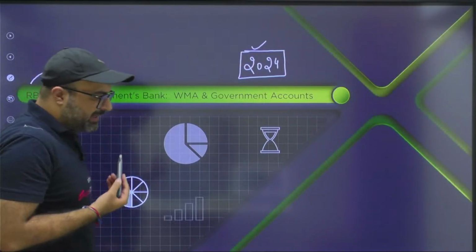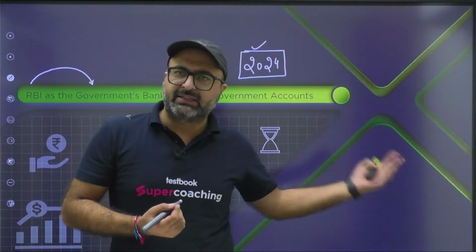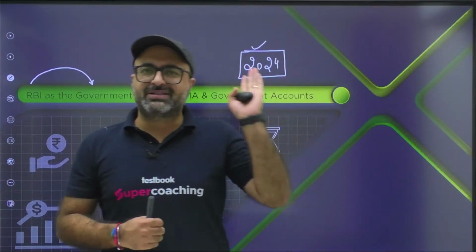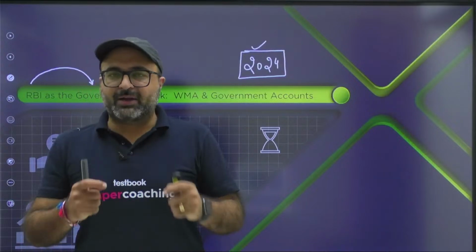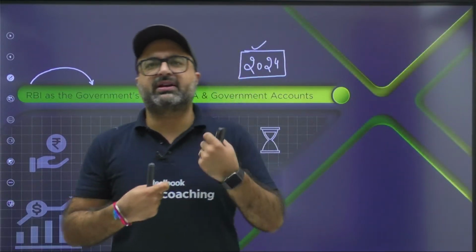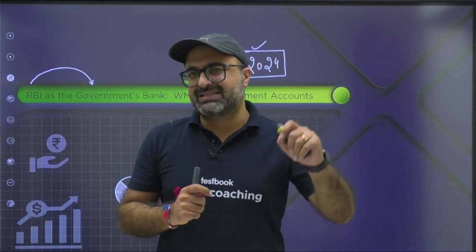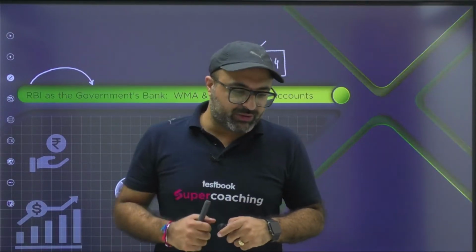Basically, RBI is known as the government's bank. Why is RBI termed as the government's bank? Because all the banking services provided by your bank are provided to the government by RBI. That is the reason you say your bank is SBI, I say my bank is ICICI, and government says their bank is RBI. So RBI provides them the account facility where the government can deposit their funds, and the funds can be credited, debited as per the requirement. Similarly, if required, government can borrow funds from RBI. In terms of borrowing, this WMA comes in the picture, which we are going to discuss in today's session.